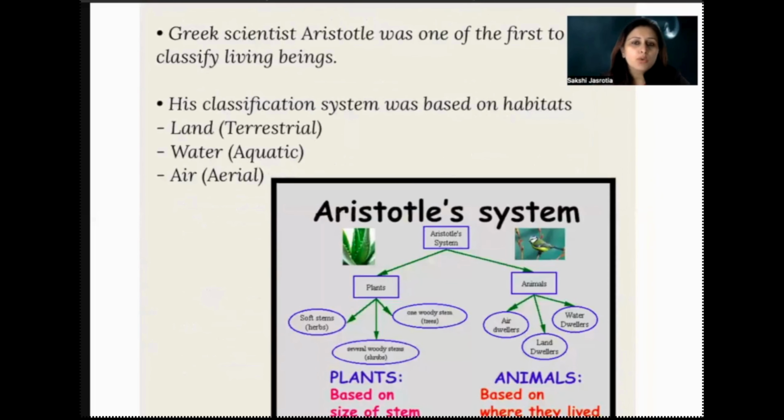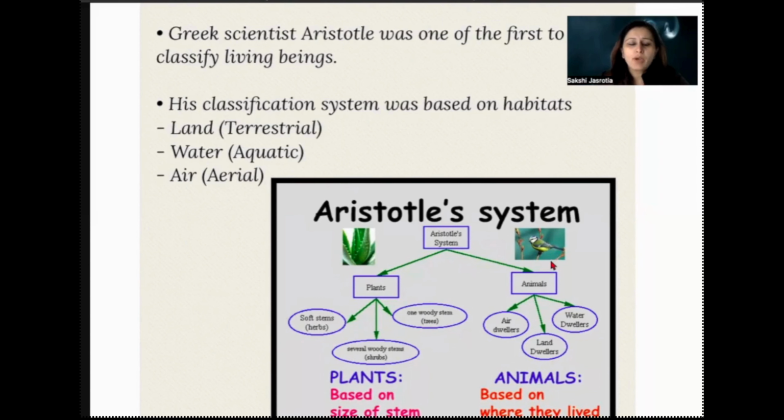Now, who started the classification? The Greek scientist Aristotle was the first one to classify living beings. Now whenever we are classifying something, it has to be on the basis of something, right? Something should be common. So initially he took the classification on the basis of habitat, right?